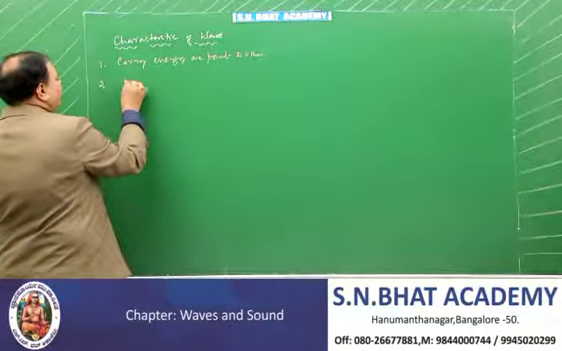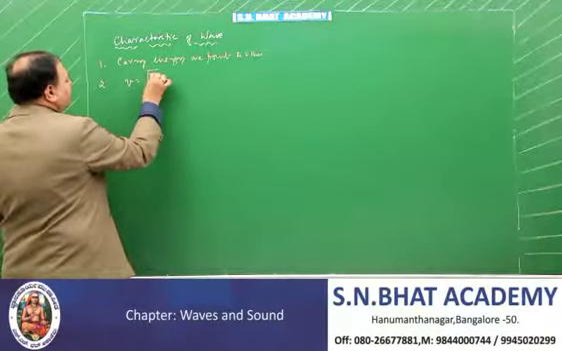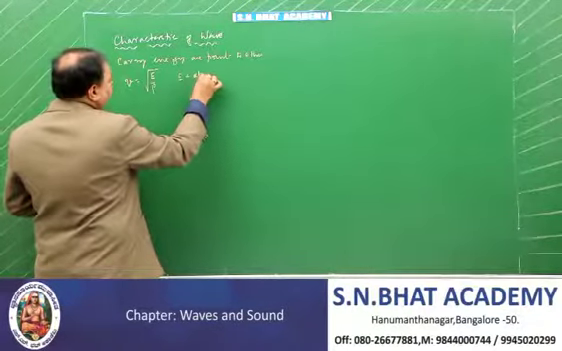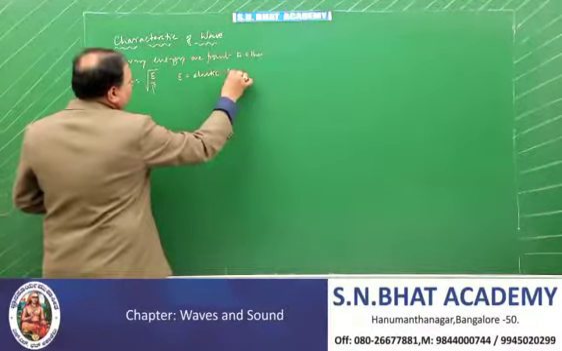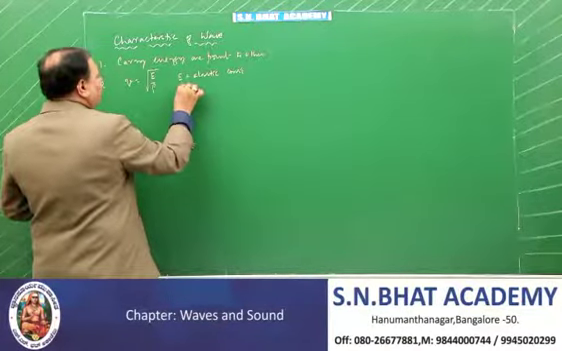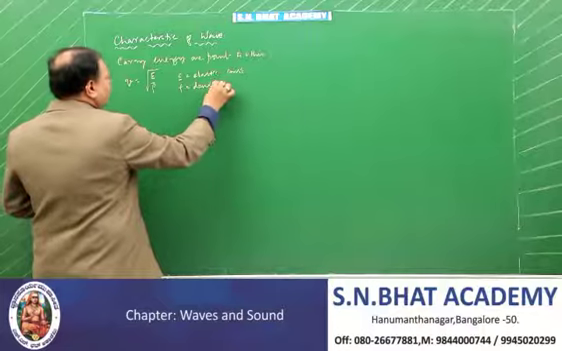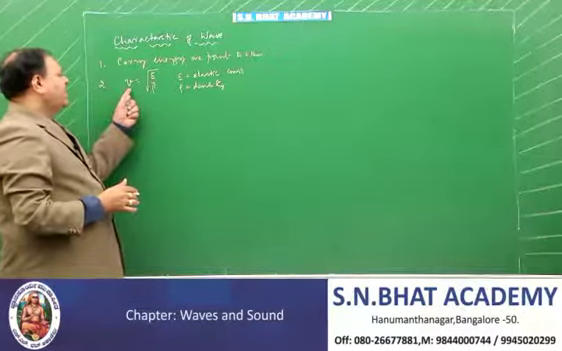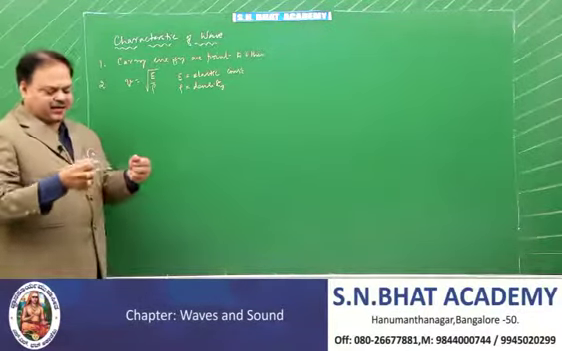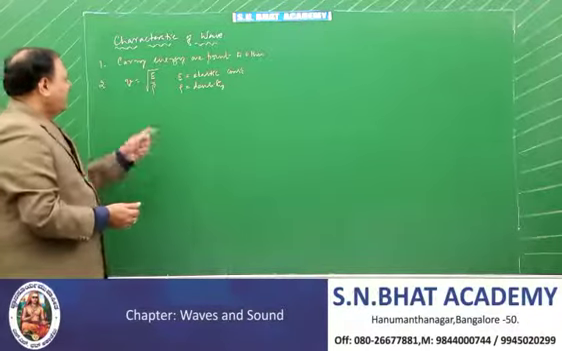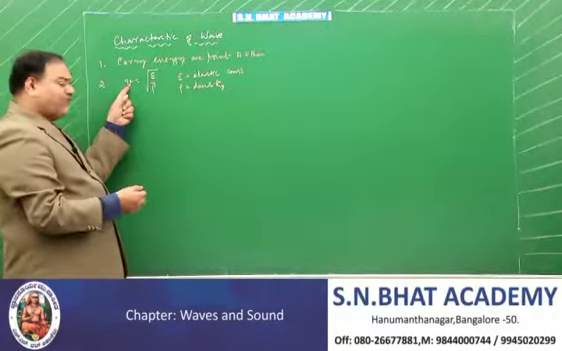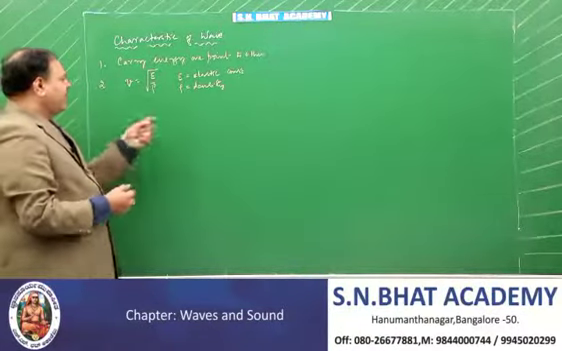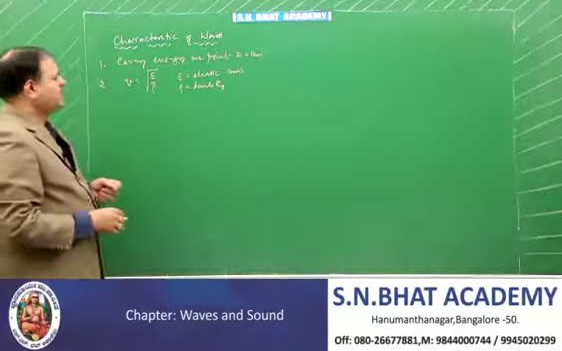And the velocity of a progressive wave can be given by the expression v is equal to root of E by rho, where E is called elastic moduli or elastic constant, and rho is equal to density. That means for any wave propagating, its velocity depends on the elastic constant. If the medium is highly elastic, the wave moves faster. It depends on the density: if the density is less, then the wave moves faster.